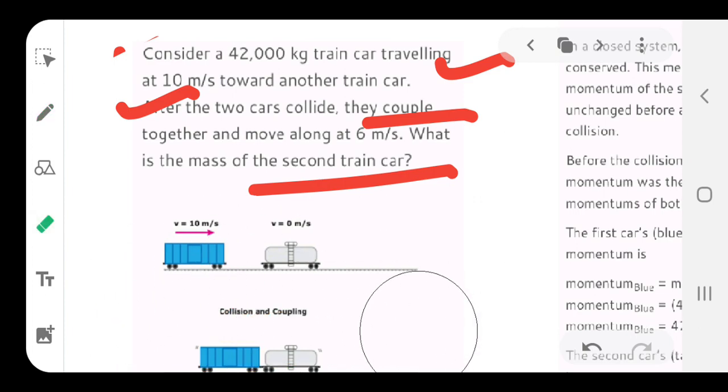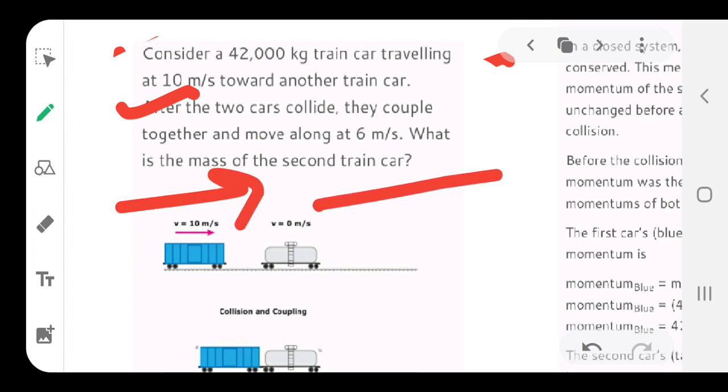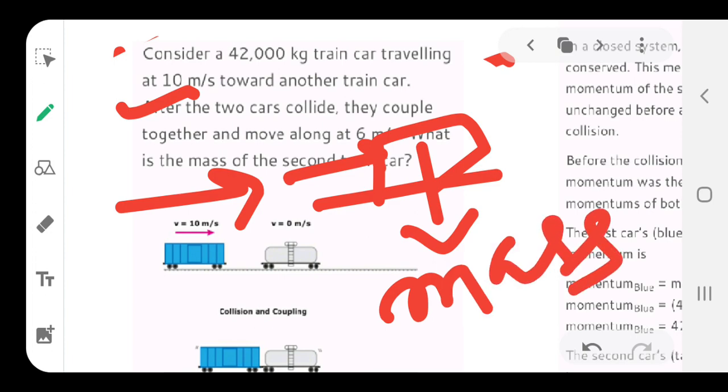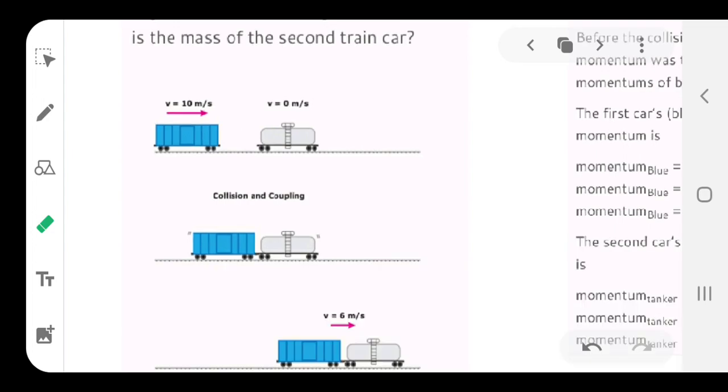Please visualize the concept: one train cart is moving, the other train cart is standing on this track, and the first one moves and collides with it. Then they ask what is the mass of the second cart. So, good question, because you can visualize and understand how physics is used in everyday life.